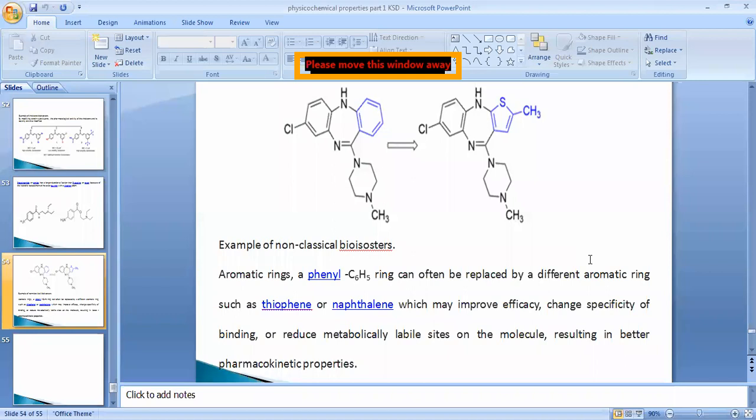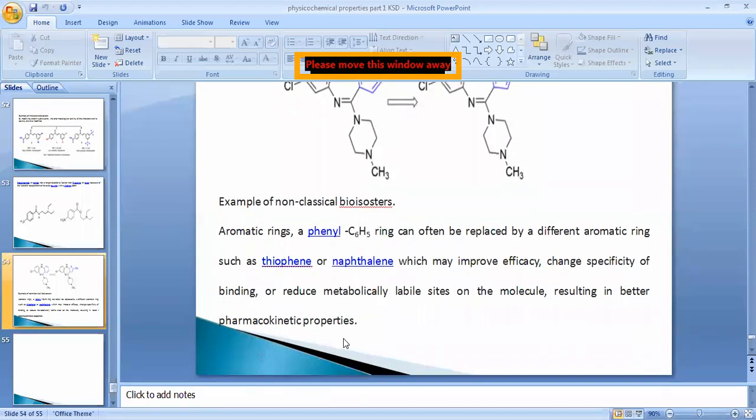They are going to also change the specificity of binding. They are going to reduce the binding and reduce metabolically labile sites of the molecule. So they are going to give the better pharmacokinetic profile. Likewise, here we are going to